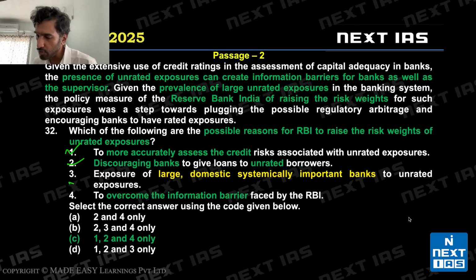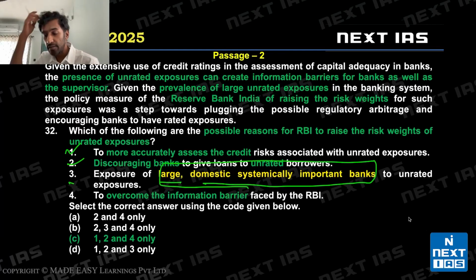3 says exposure of large domestic systemically important banks. This statement is invalid because the passage does not speak of large domestic systemically important banks. All right. So look at statement 3. The reason why UPSC does this, it's a previous year question, is that statement 3 is something that we know to be factually true.